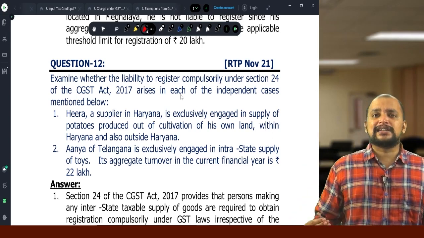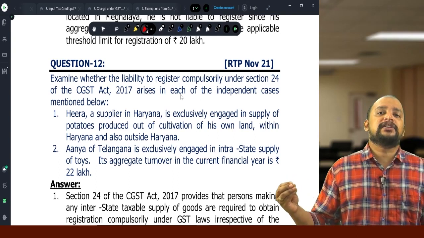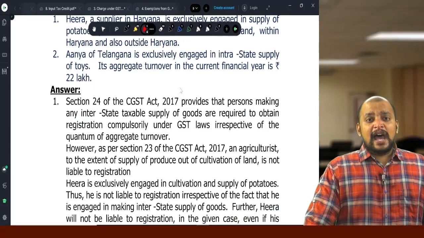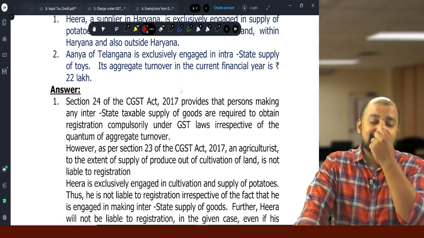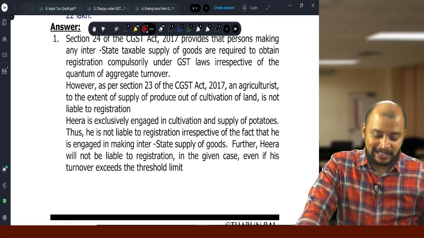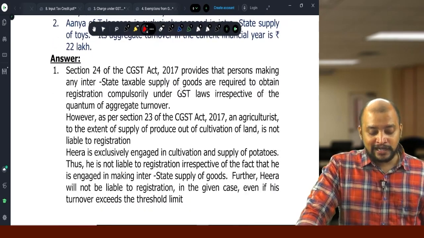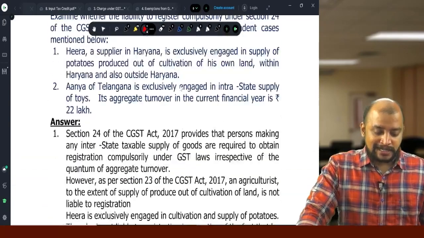So, an agriculturist who is exclusively engaged in supply of agricultural produce out of cultivation of land is exempted from registration. Okay. And section 24 says a person who is making interstate supplies is compulsorily required to get registered. But here they are not liable to get registered because section 23 will override section 24. So, therefore, they are not required to get registered in this case.